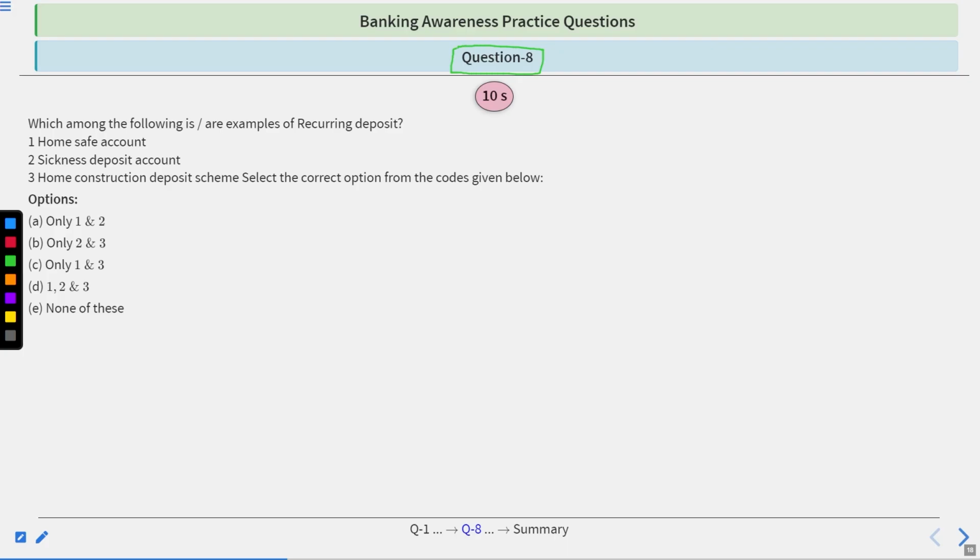Question number 8. Which among the following are examples of recurring deposit? One, home safe account. Two, sickness deposit account. Three, home construction deposit scheme. Select the correct option from the codes given below. First is only 1 and 2. Second is only 2 and 3. Third is 1 and 3. Fourth is 1, 2 and 3. Fifth is none of these. To answer this, again you will have 10 seconds. Time starts now.